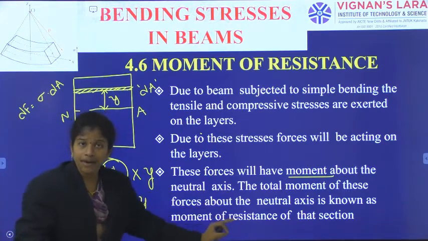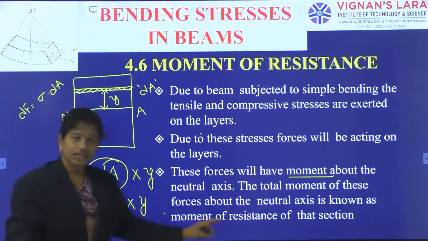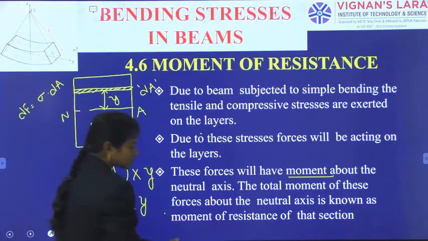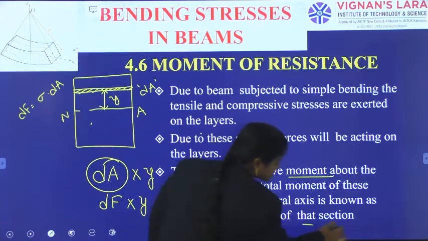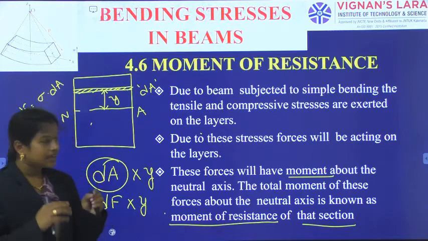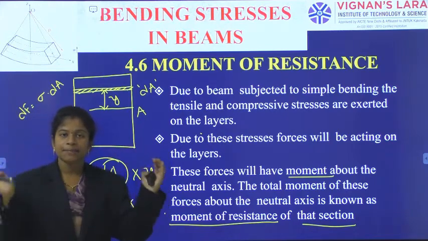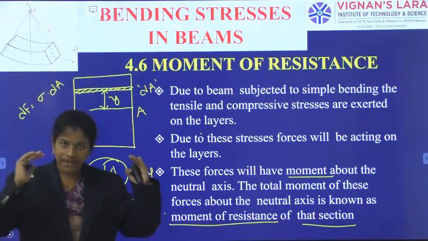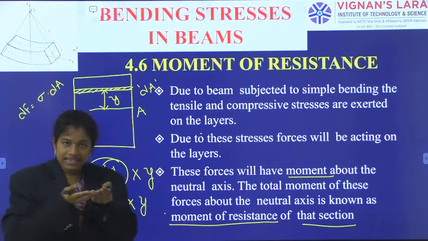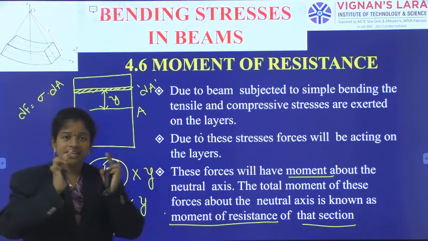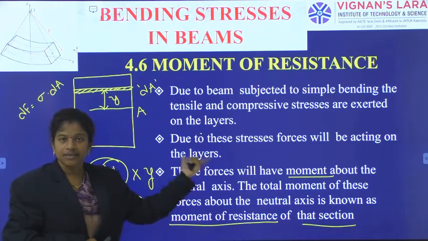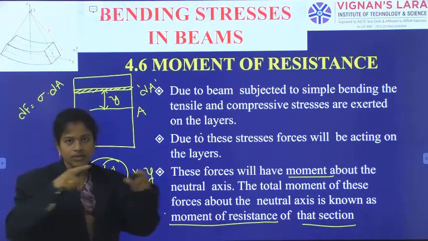The total moment of forces about the neutral axis is known as the moment of resistance of the section. Is known as the moment of resistance of that particular section. So, what is happening? Even when I am applying simply some bending load, due to that bending action, some tensile stresses and some compressive stresses are acting. Due to this stress action, some force will be generated. Each layer will have some force, whatever it is.